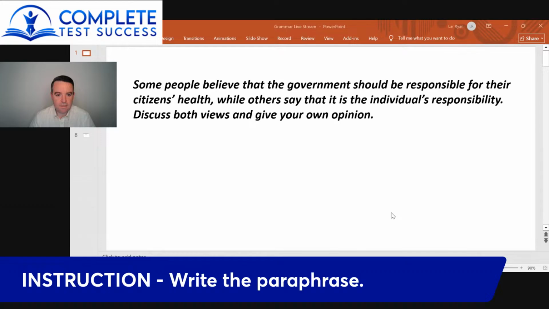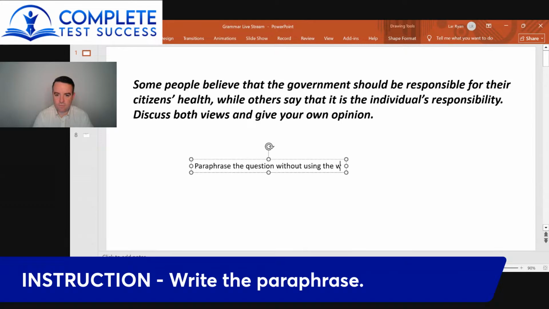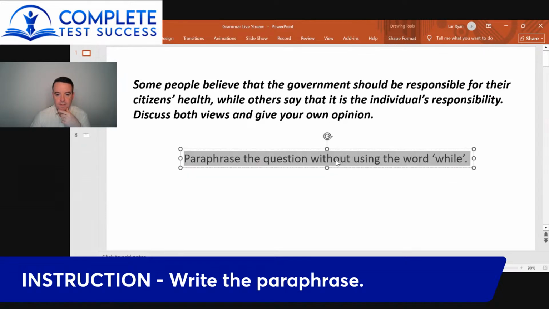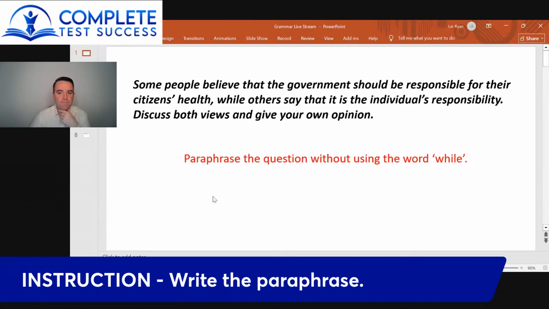So I think the first thing I'd like to do is get you guys to paraphrase that question, but I want you to paraphrase it without using the word while. All right, and that's kind of the key here, is let's see what other grammar structures you guys can use. So paraphrase the question without using the word while or the cohesive device while. And what that does is it forces you to change the structure in some way. So that's the task I have for you, first of all.